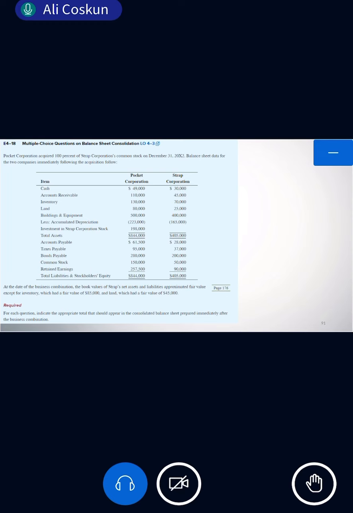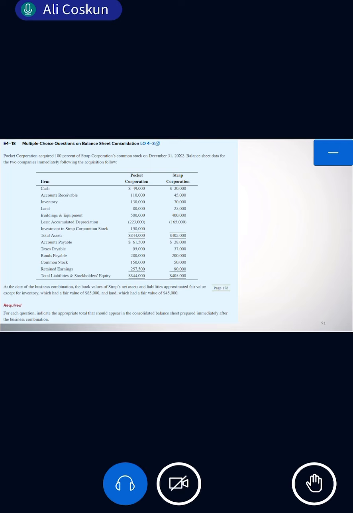257,500 is the parent's. Do we need to calculate the total amount of this? Do we add 90? No. Why is that, Fajr? Because we are eliminating the subsidiary. So this 90 is eliminated, so we don't have it in the consolidated amount. We have only the parent's number, right? Under the old consolidation, we did do it. So 257,500 is the retained earnings.